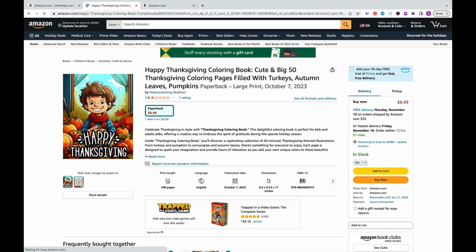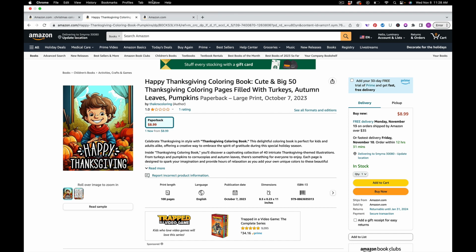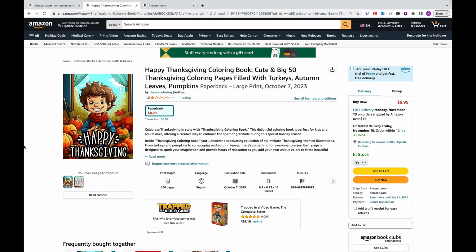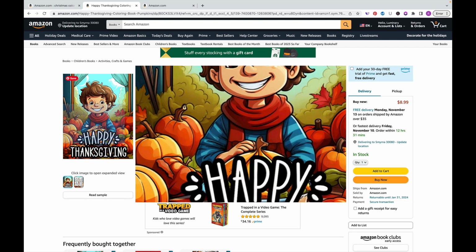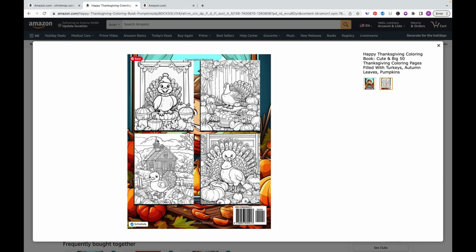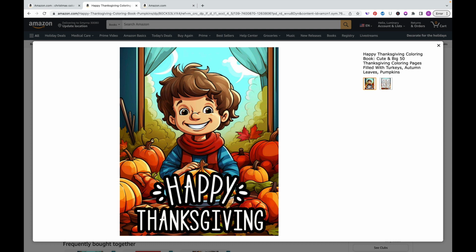But where else? Oh, I think I had clicked on this one. And this is the one that I think really, really made me frustrated. Okay, so this is a different kid than the one I just showed you. And when we click on it and scroll to the back, you can see that it, again, matches exactly the images in the other kid cover Thanksgiving book that we just clicked through. And the cover doesn't have anything to do with the interior at all. So look, maybe that's designer preference. Obviously, in this case, it is just mass-produced nonsense.